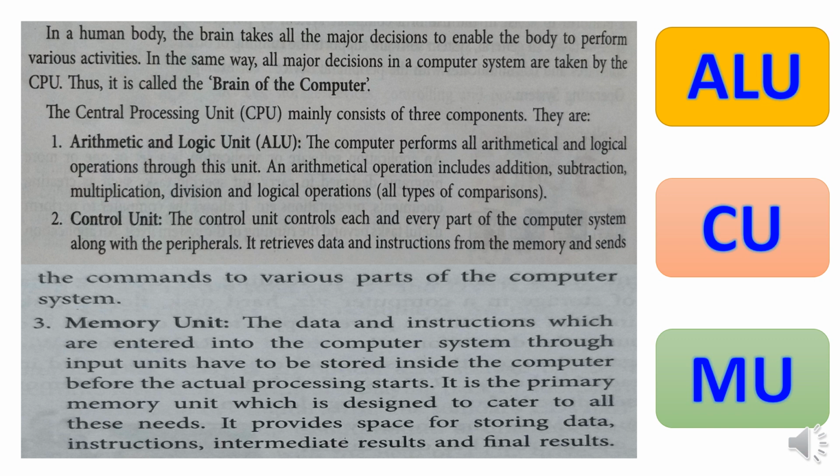The first one is ALU, arithmetic and logic unit. The computer performs all the arithmetical and logical operations through this unit. An arithmetical operation includes addition, subtraction, multiplication, division and logical operations. Dear students, the arithmetic logic unit is that part of the CPU that handles all the calculations which the CPU may need. Most of the operations are logical in nature.